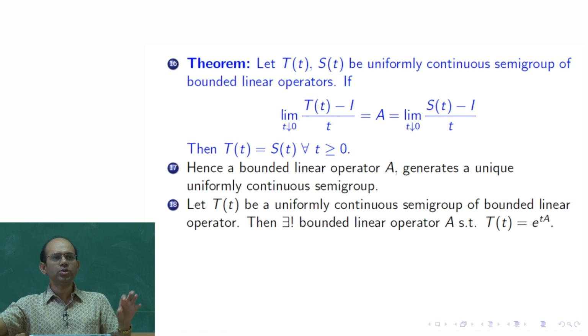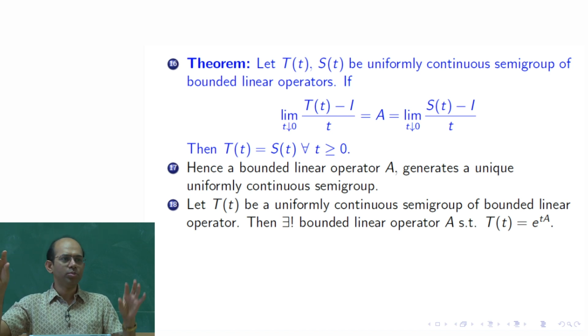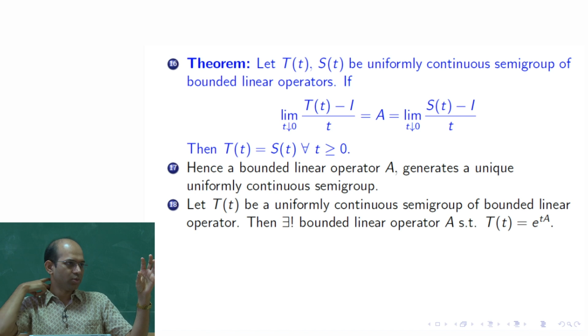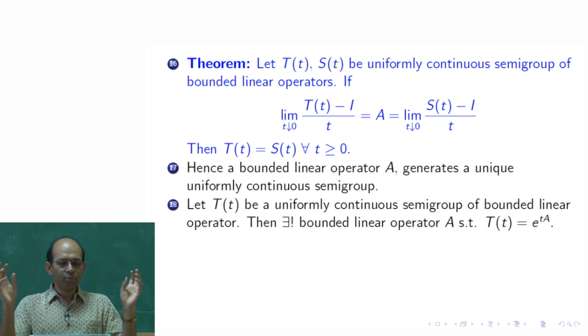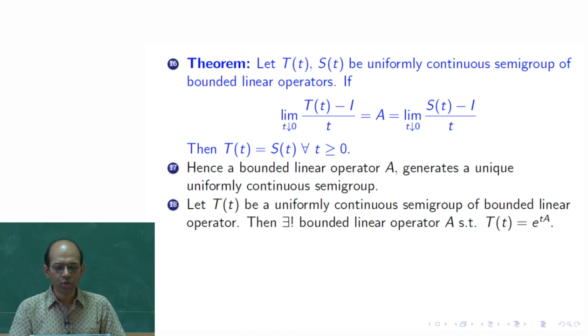But this e to the tA would be a semigroup, and this T(t) which we started with is also a semigroup. Why should they be the same? Because for both, the infinitesimal generator is the same, A. So, this is also a consequence of this theorem, that every uniformly continuous semigroup of bounded linear operators can be written as e to the power tA for some bounded linear operator A.